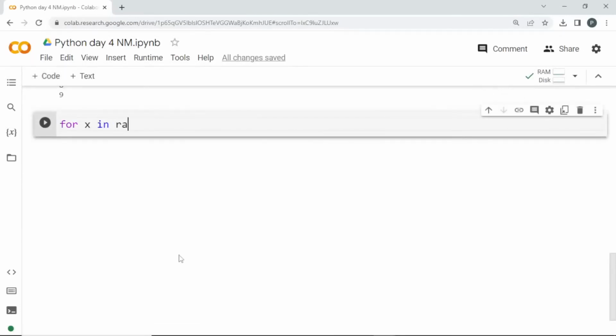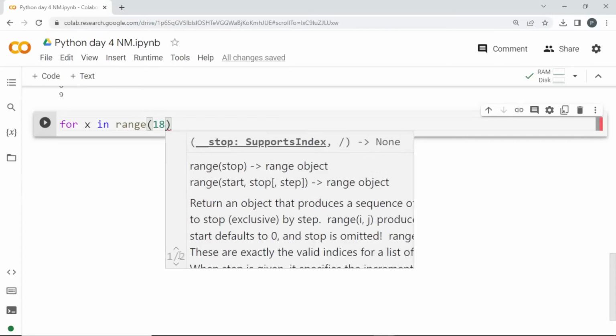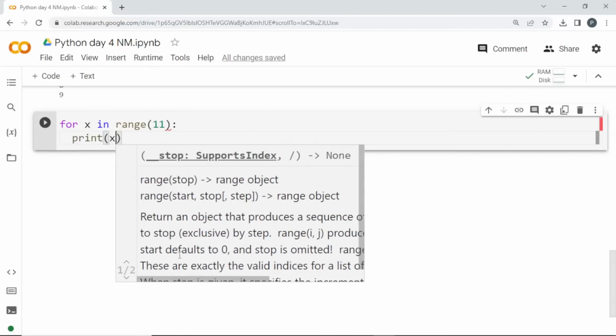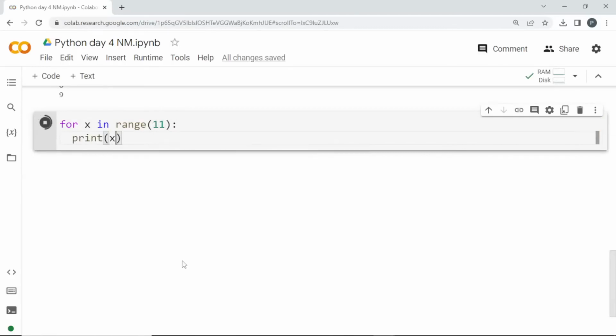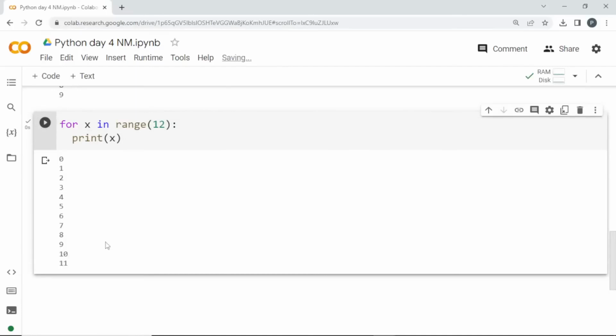For x in range, I can mention three things, but I'll mention only one, which will be the ending number. If I mention 11 here, it is going to give me till 10. I'll print x. See here, by default it will start from 0, then 1, 2, 3, 4, 5, 6, 7, 8, 9, 10. If I mention 11, it is going to come till 10. If I mention 12, it will be till 11. See here, we got till 11, right?